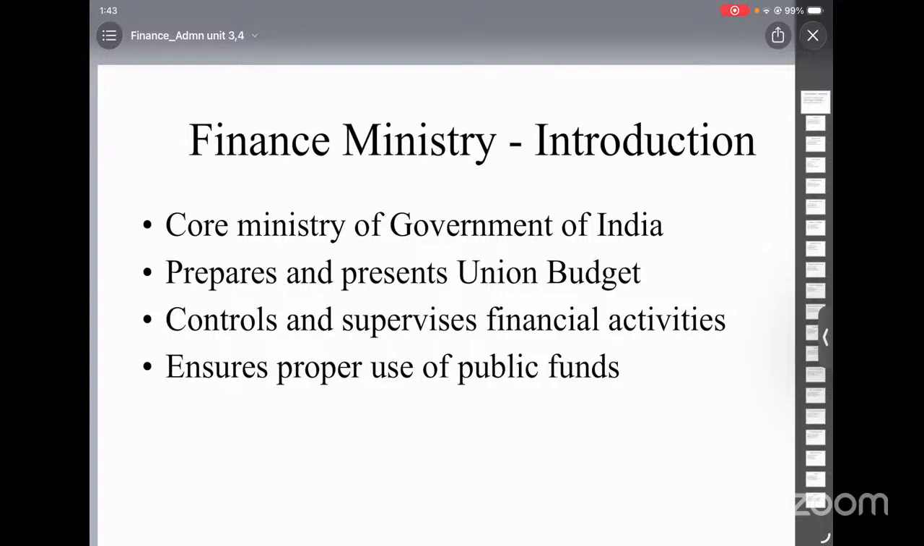First is the presentation of the budget. Second is general discussion. Third is voting on demand for grants. Fourth, passing of the appropriation bill. And fifth, passing of the finance bill or taxation proposals. So the first stage in enactment is the presentation of the budget. Earlier, the budget in India was presented in two parts, the railway budget and the general budget. The railway budget was separated in 1921. However, since 2017, both have been merged into a single general budget.